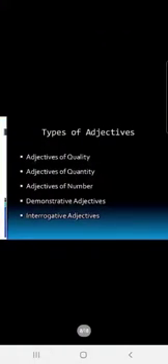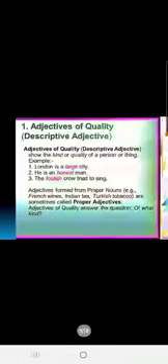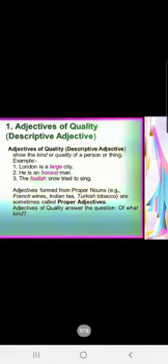Okay? Now, children, we are going to see some types of adjectives. We are going to learn about adjectives of quality, adjectives of quantity, adjectives of number, and demonstrative adjectives in grade 3. These 4 adjectives we learn in grade 3, and in grade 4 you will learn interrogative and possessive adjectives more. That means 2 more adjectives. In grade 3 there are 4. Okay, so we are going to begin with adjectives of quality, children.